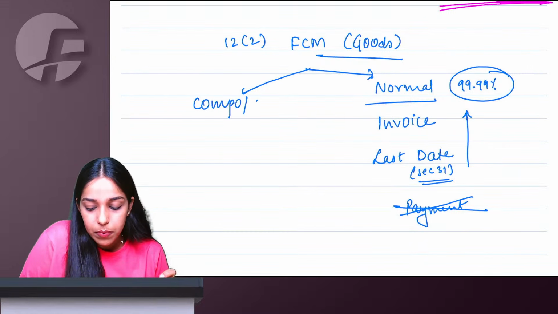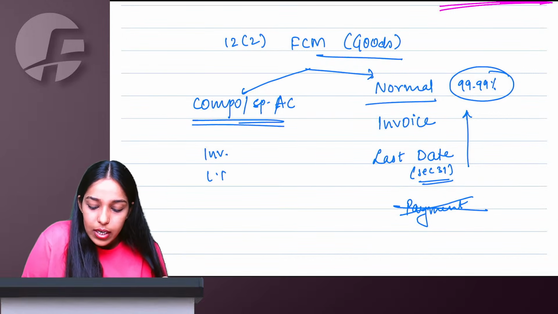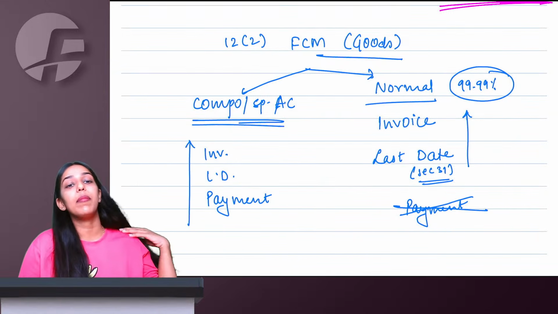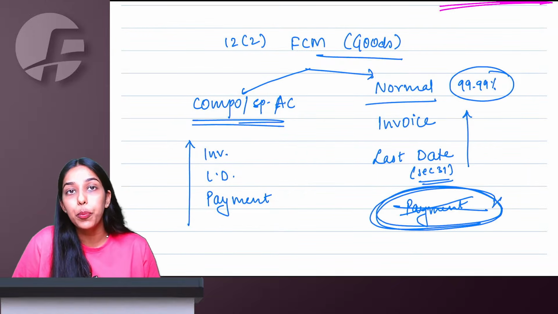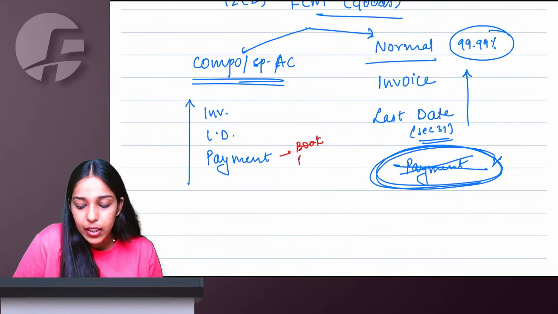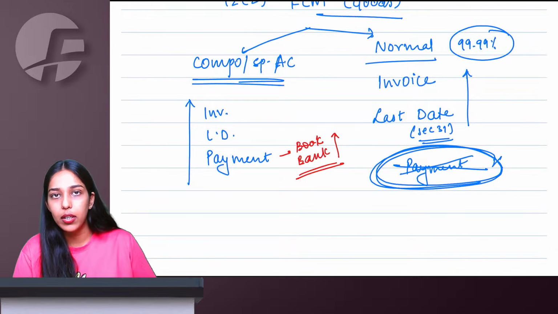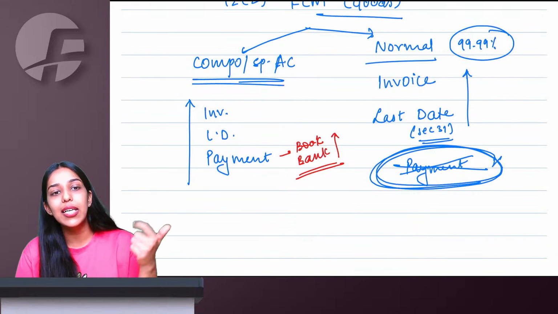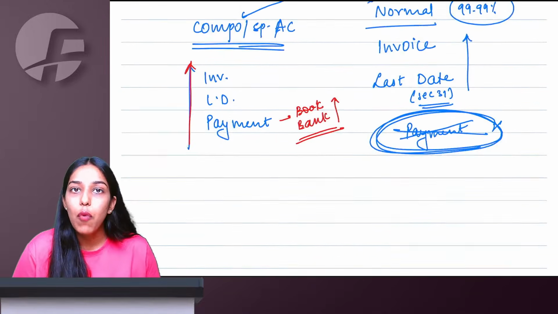But if you are a composition person, or if you are a specified actionable claim supplier, then we will say invoice, last date to issue invoice, or payment, whichever is earlier. Here payment is relevant. If I'm getting advance, time of supply will come early. Here payment is not relevant for normal people, but for composition and specified actionable claim, payment means book entry or bank credit, whichever is earlier. So when you are making entry in books for receiving money, or actually money is coming in a bank account, whichever is earlier, that will be taken as your payment date. Then compare it with the invoice date or last date to issue invoice date, and earliest of all will be considered as your time of supply.